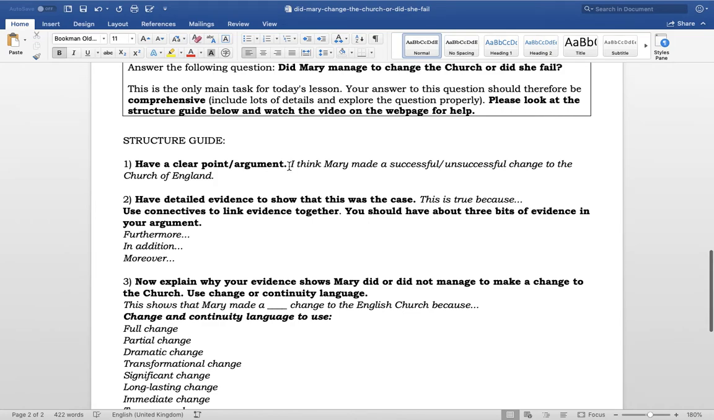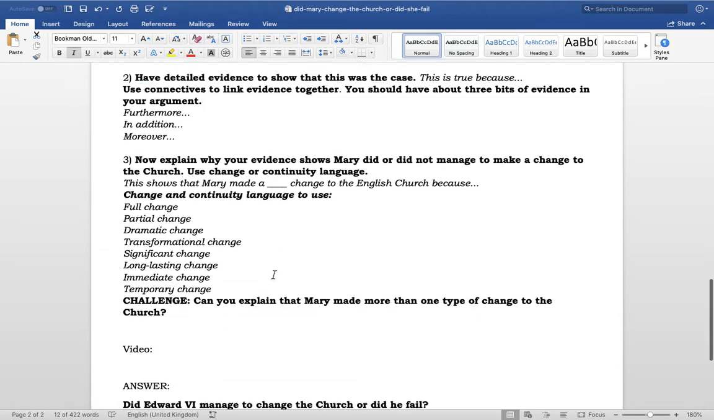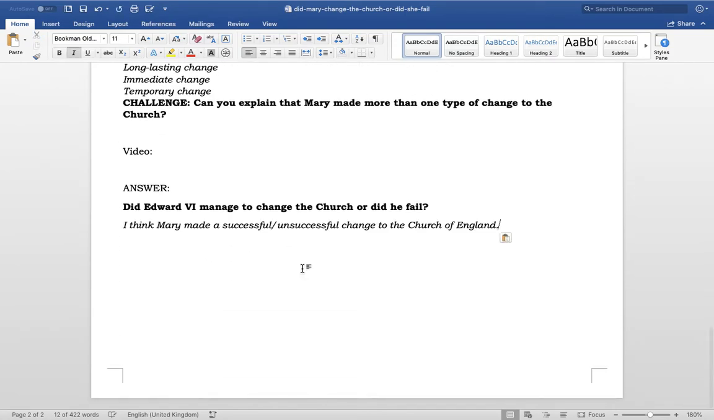I think our person made a successful or unsuccessful change. I'm literally just going to copy this and put it here, and obviously because I'm talking about Edward, you're going to be talking about Mary. I'm going to put his name there, and I actually think that Edward made a successful change to the church. So this is going to be my opening line. Okay, so I've done my point, easy.